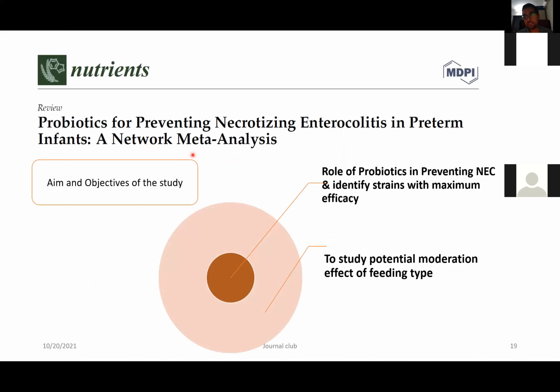So the aim and objective of this study was, first, the role of probiotics in preventing NEC and to identify the strain with the maximum efficacy. And the second thing, which was not there in the previous trials, was to find out the potential of the feeding as an imminent effect modifier. So these were the main two aims of the study, and in the subsequent results we will know what happened to these two aims.